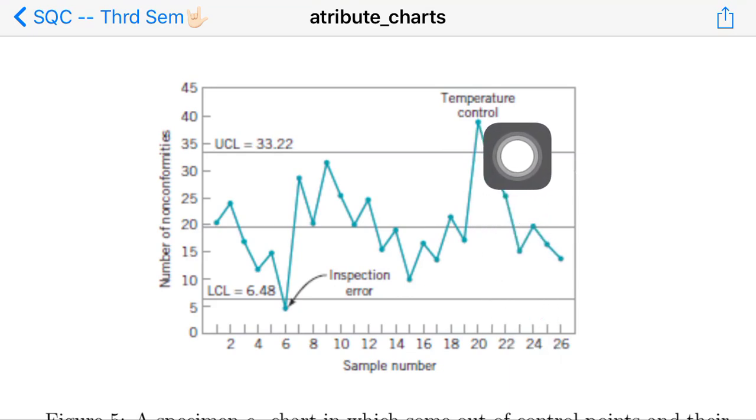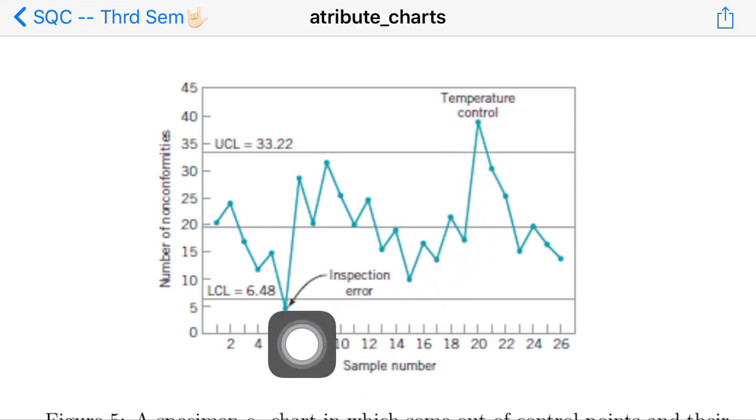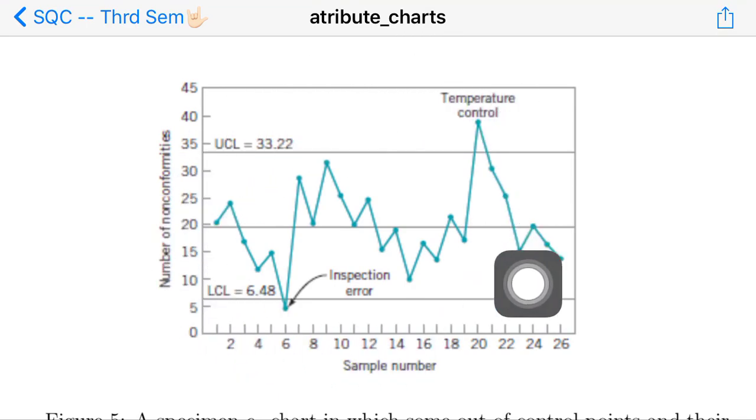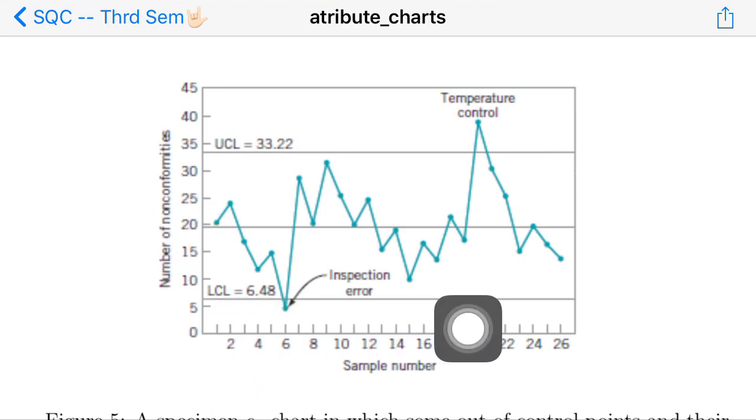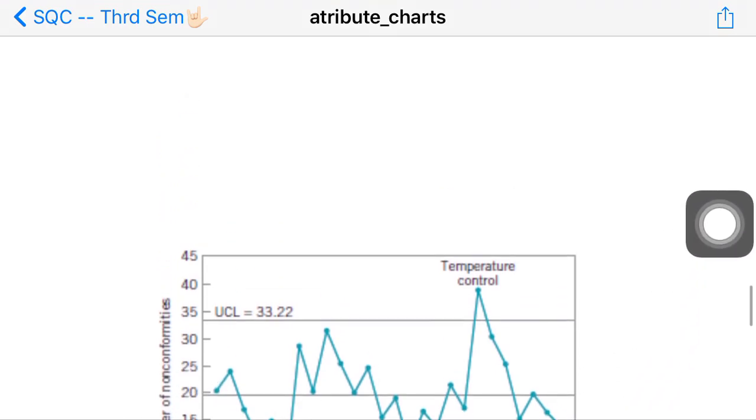The reason for these out of control situations is also noted here. This is because of temperature control, and this is sometimes an inspection error, etc. This is only an example, and the C chart will look like this.